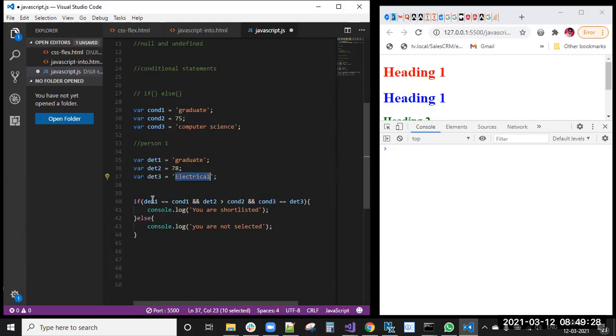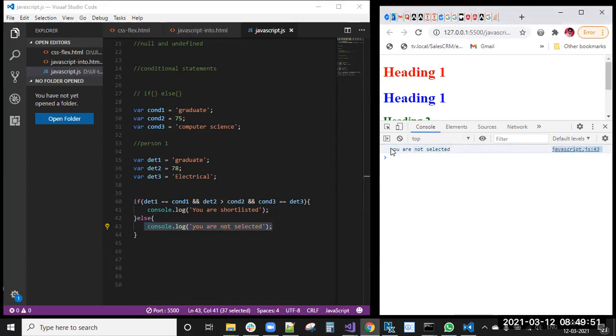So in that case, console.log, you are shortlisted means these three conditions will be satisfied. If candidates satisfy these three conditions, he will be selected, he is shortlisted to apply for the job. If any one condition is failing, then you are not selected. So we got, you are not selected.